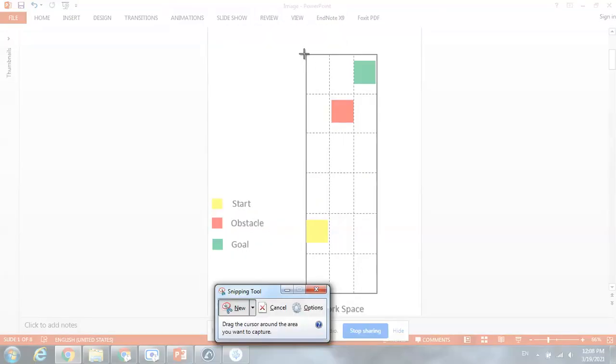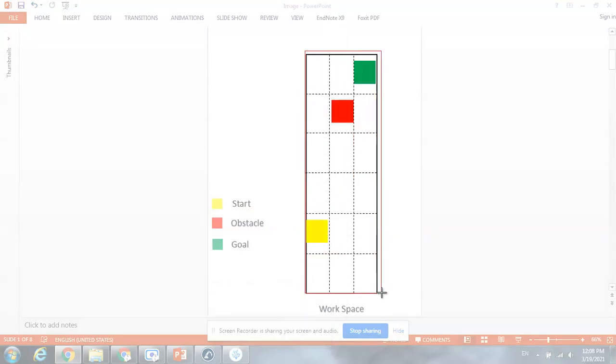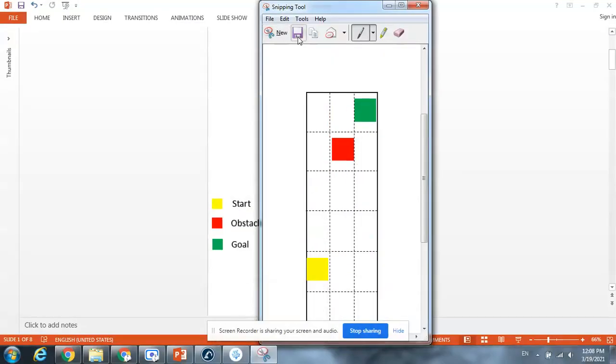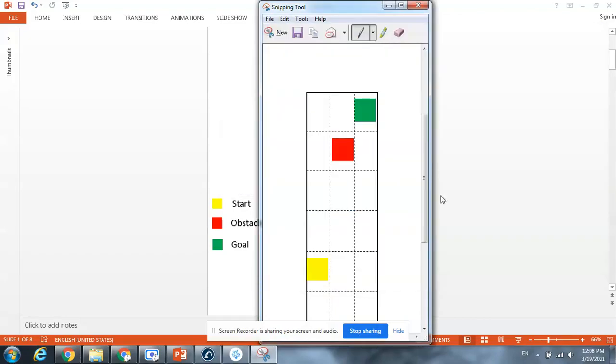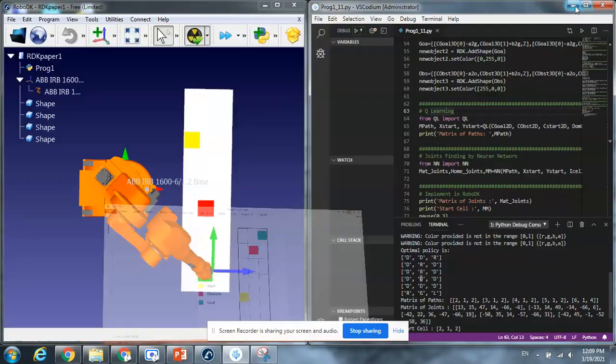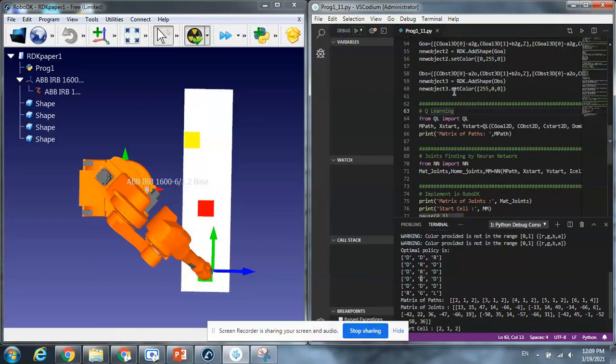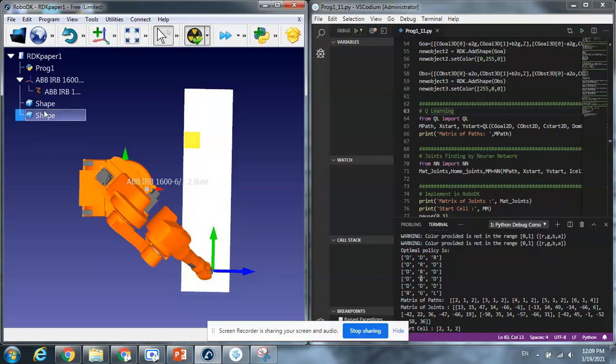Now I take a picture, replace it with the previous image, and then remove the previous result.